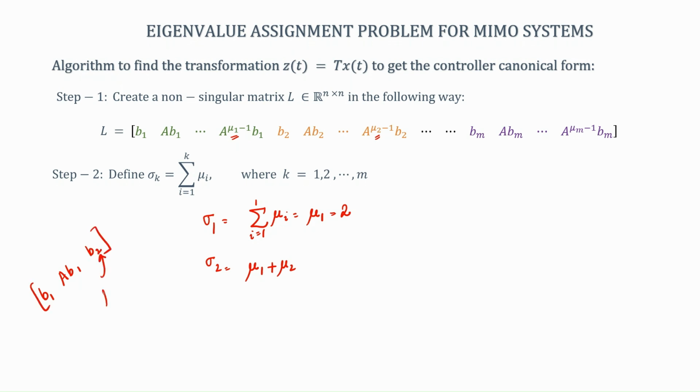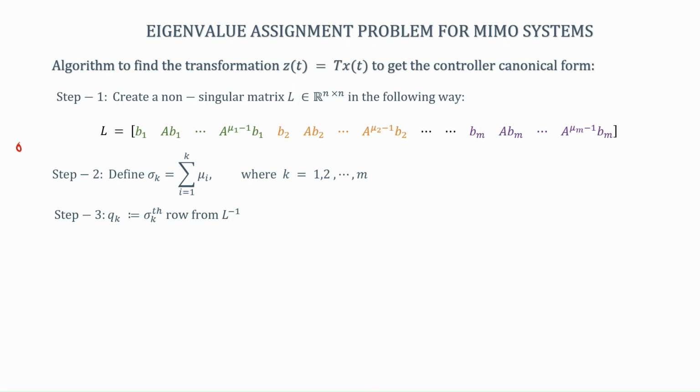So, in this case mu 2 minus 1 is 0, which means mu 2 is equal to 1. So, that means this becomes 2 plus 1 equal to 3. And now you can stop, because here we have reached the end, that means 3 we have reached, n was equal to 3. So, we can stop here. So, sigma 1 is 2 and sigma 2 is 3.